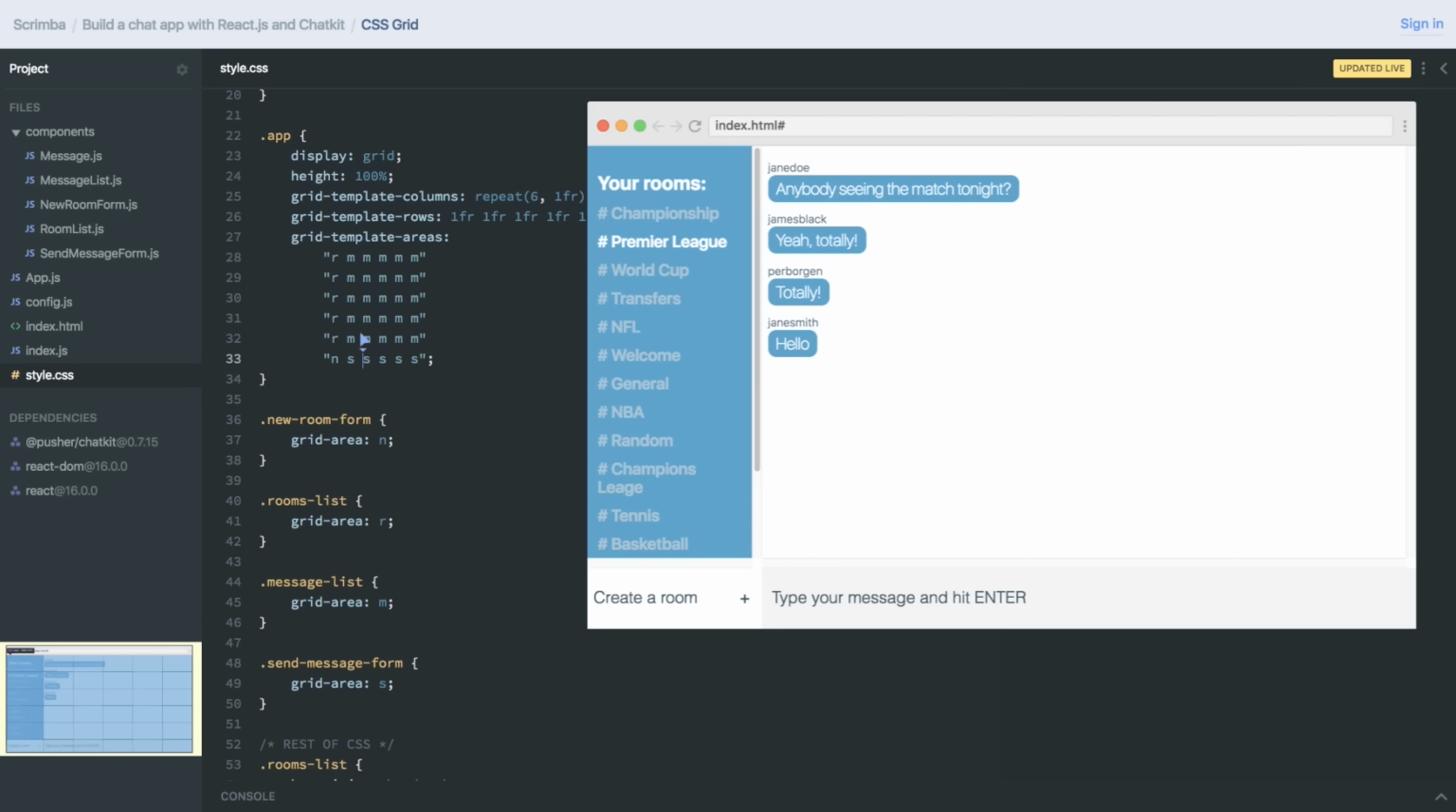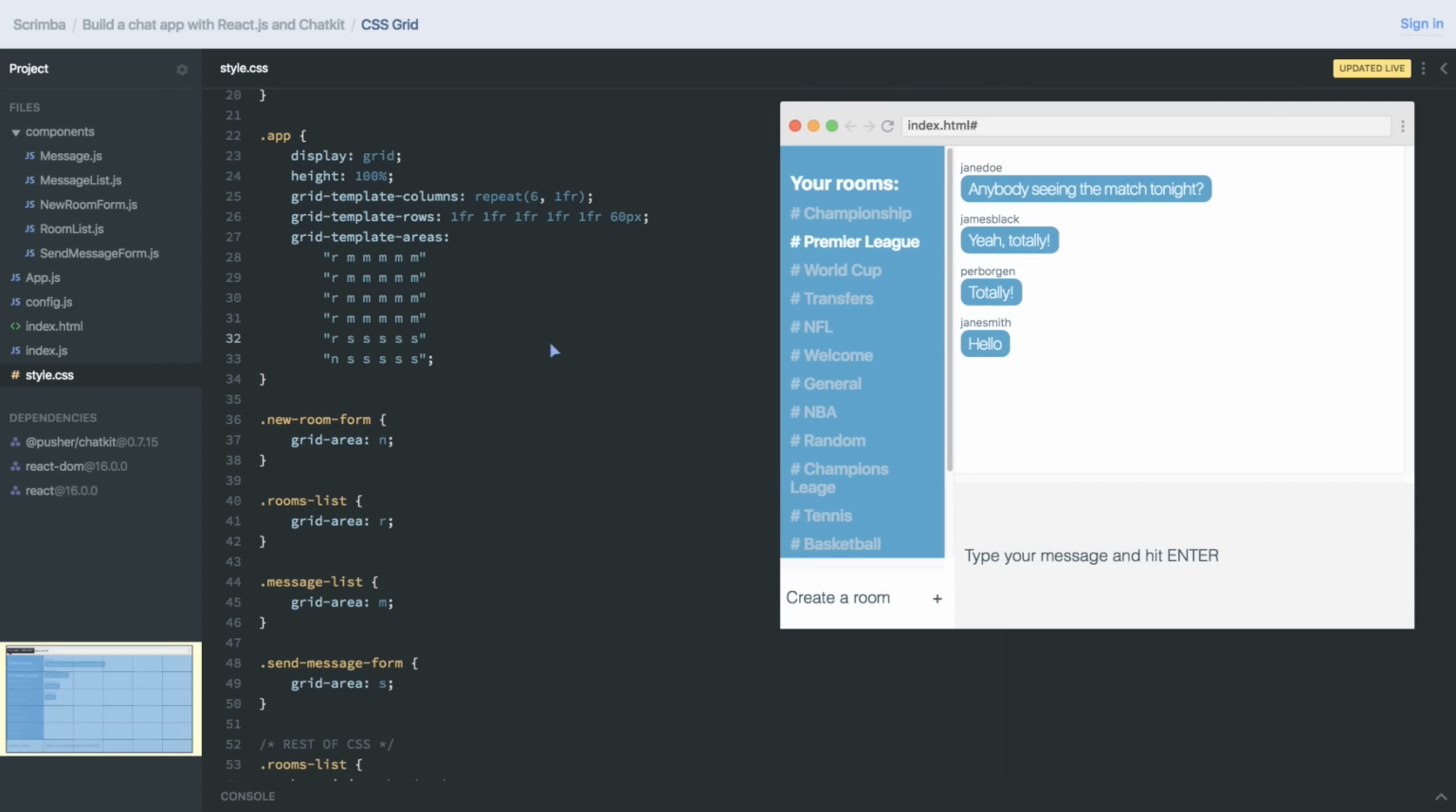So now, here's the brilliant thing. Let's say that I want the SendMessageForm component to take up this space here as well. Then I'll just paste it in, and boom, as you could see, now the SendMessageForm became much taller. Doesn't look very good though, so I'll revert it.